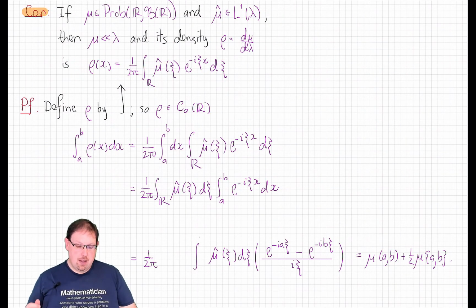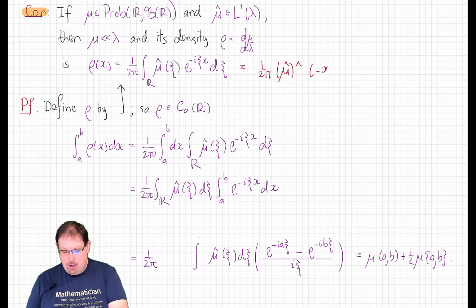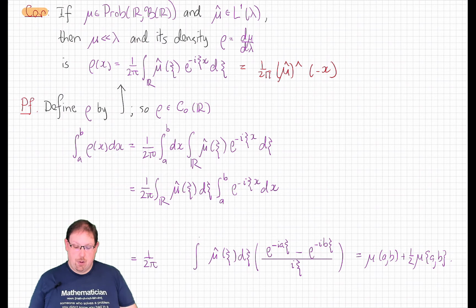Here's our corollary. If mu is a Borel probability measure on the real line, and it happens to be true that the Fourier transform is an L1 function, then the original measure is actually absolutely continuous with respect to the Lebesgue measure, and we can recover its density rho by taking this integral here, which you should realize is, up to a factor of 2 pi, exactly equal to the Fourier transform of the Fourier transform, evaluated at -x. I want to caution that this condition is very important and is not true of all probability measures. In fact, not even true of all probability measures with densities.